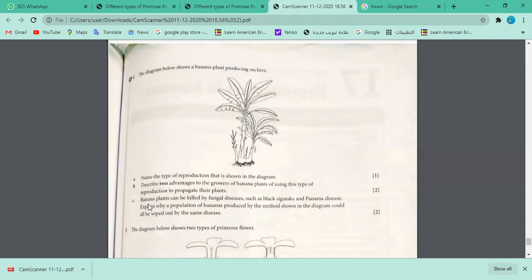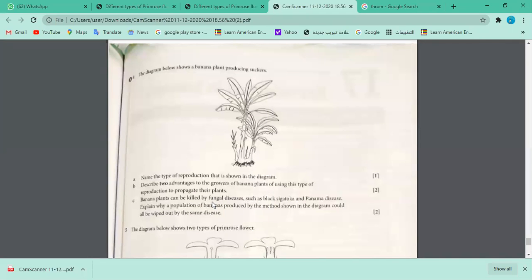Okay, is it easy? Is it clear? Do you have any question? I hope it's clear. Okay, so think about now, banana plants can be killed by fungal diseases such as black Sigatoka and Panama disease. These are some fungal diseases of plants. Explain why a population of bananas produced by this method, shown in the diagram, could all be wiped out by the same disease. I would like you to answer this, please.